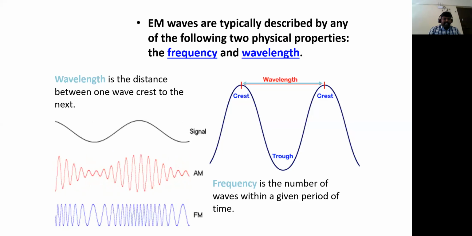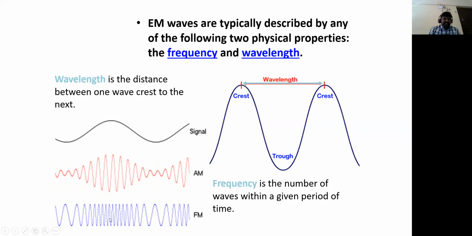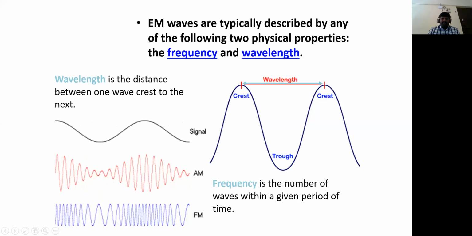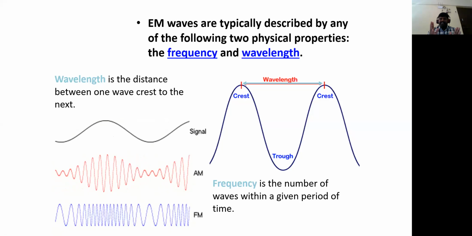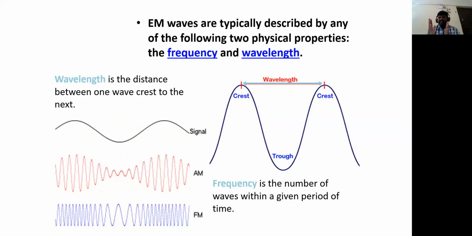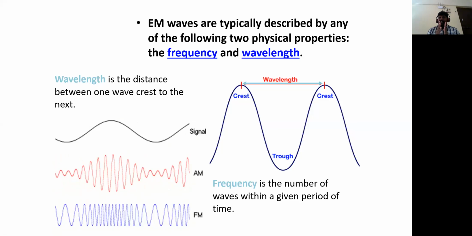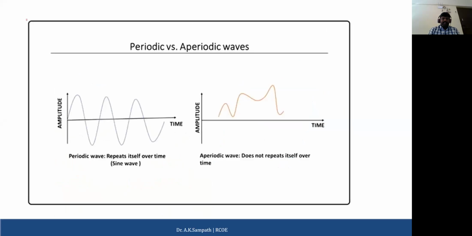That is called the frequency. One cycle per second is called 1 hertz. The number of hertz, or cycles, present in a particular time period is called the frequency.